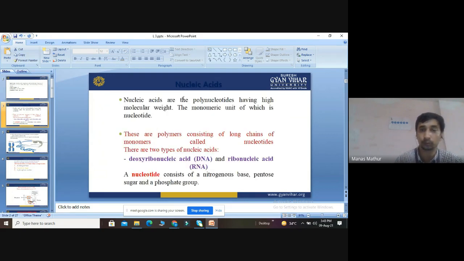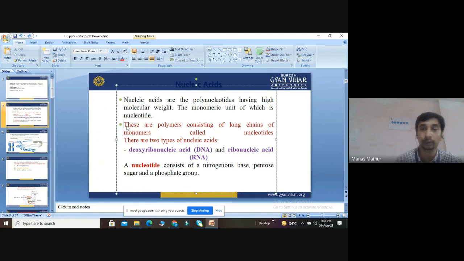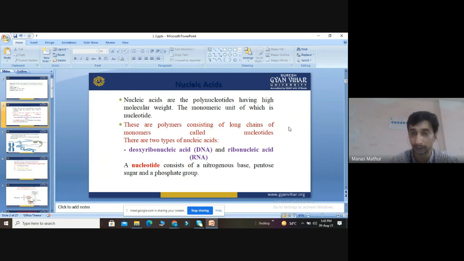So first of all, we should know what nucleic acids are. We know that nucleic acids are basically polynucleotides, which have very high molecular weight, and their monomeric unit is the nucleotide. So nucleic acids are polynucleotides having high molecular weight, and the monomeric unit of nucleic acid is the nucleotide.